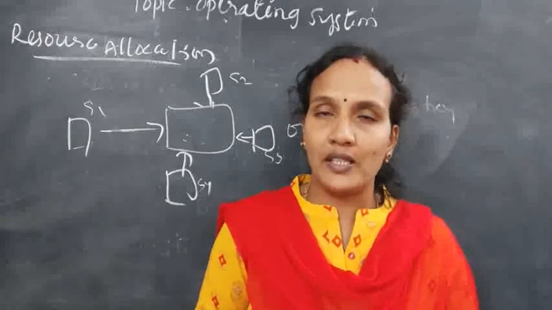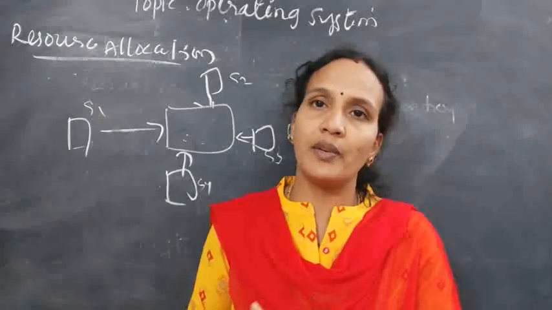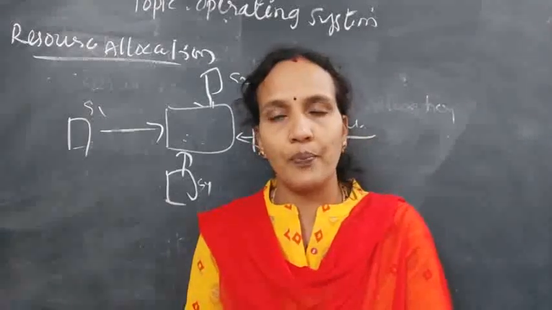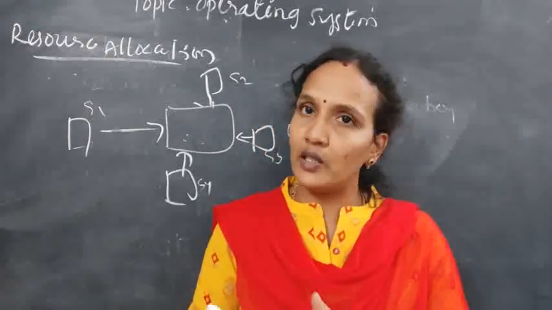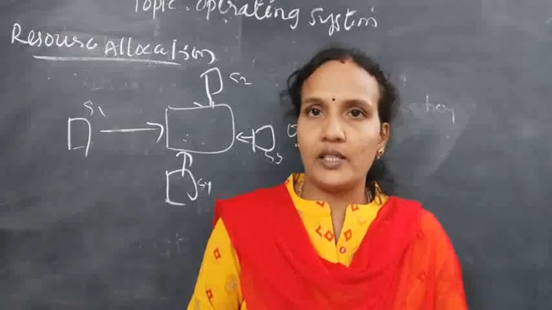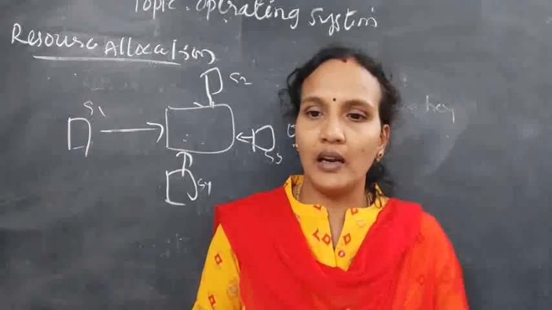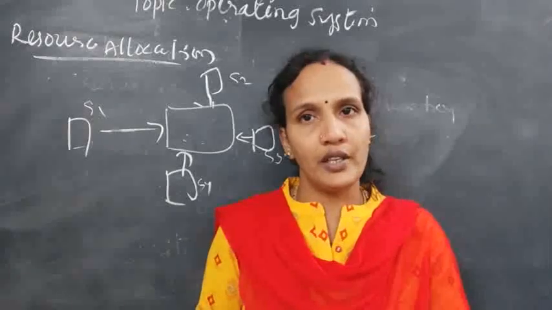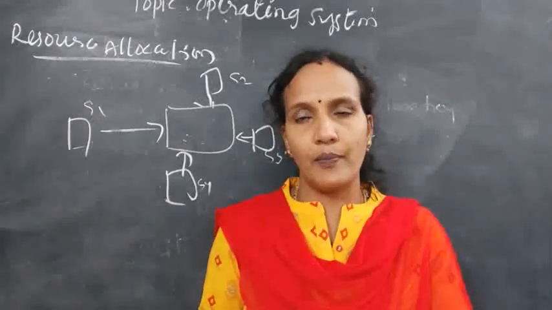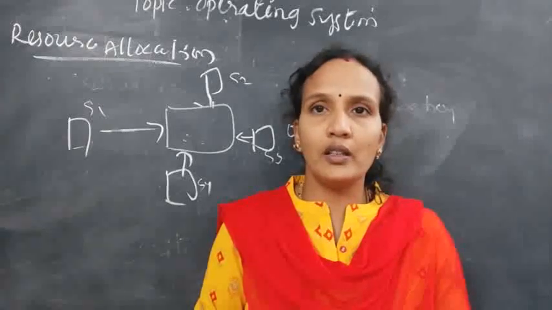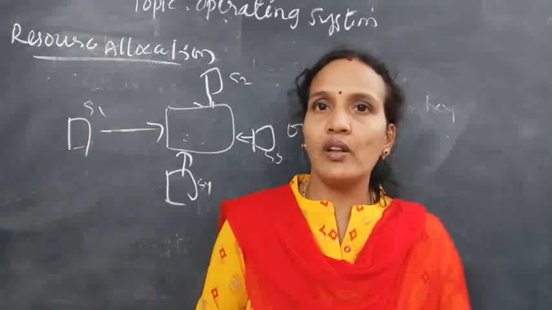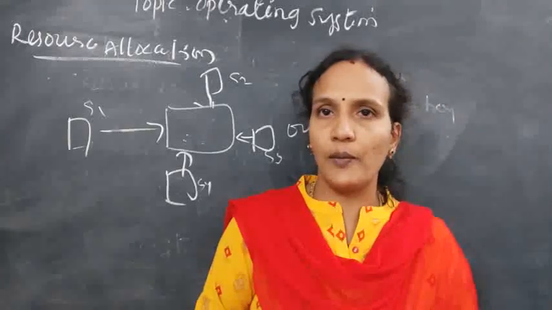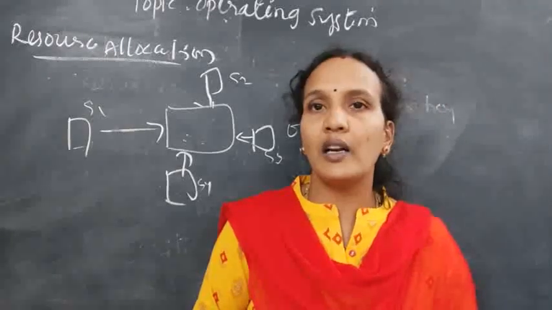Like, whichever system requests first, that resource will be allocated to that system. That is one priority. And if any system has more importance, then that resource will be allocated to that system. So there are different techniques based on which the resource will be allocated to different users. That is called resource allocation.